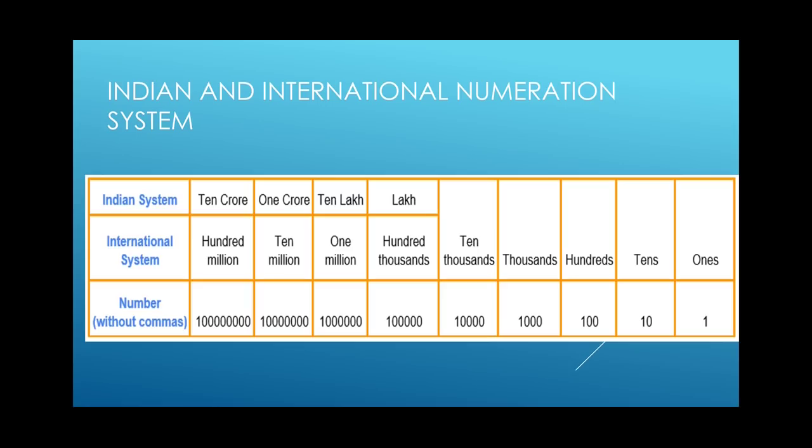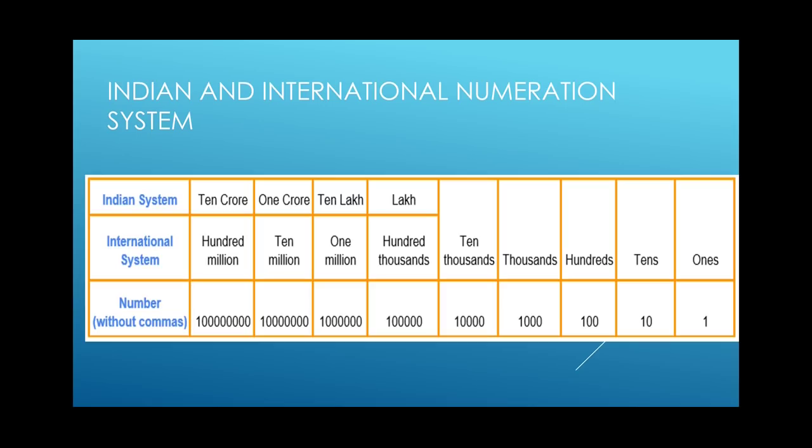Again, we will see the placeholders and the place values. Ones, tens, hundreds, thousands, 10,000. Till here, the placeholders will be the same. The names will not change. Even values are not changing here. In Indian system, the same value it will show, and in international system also the same value.